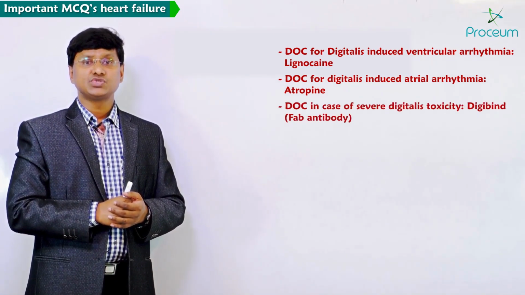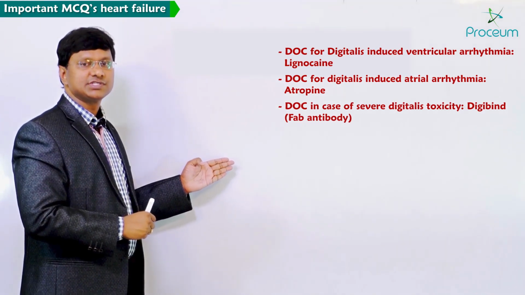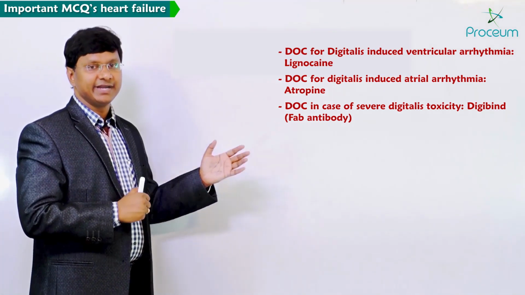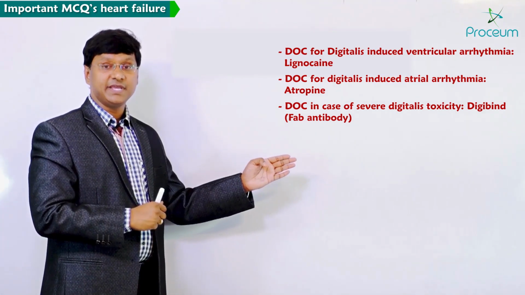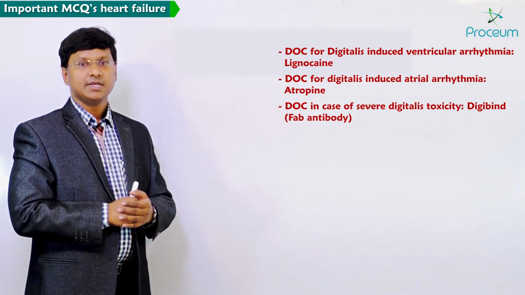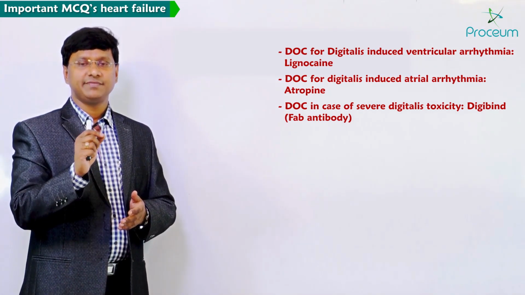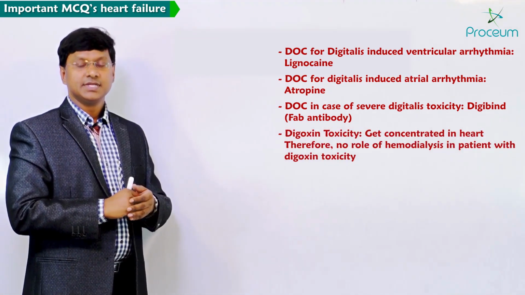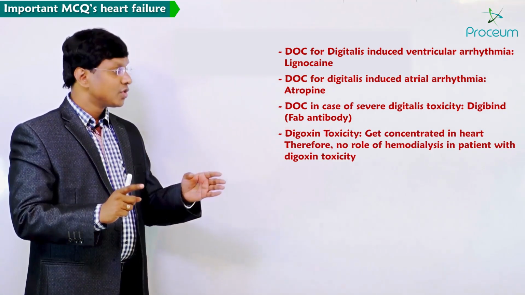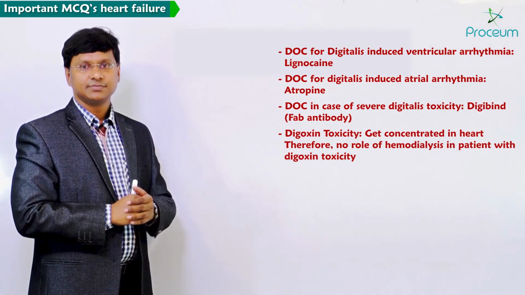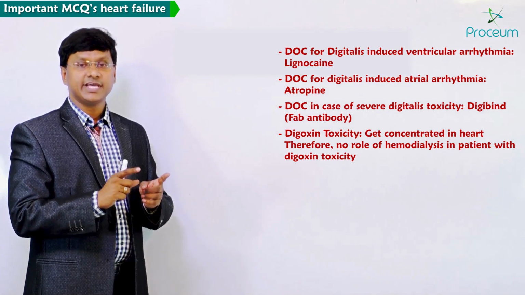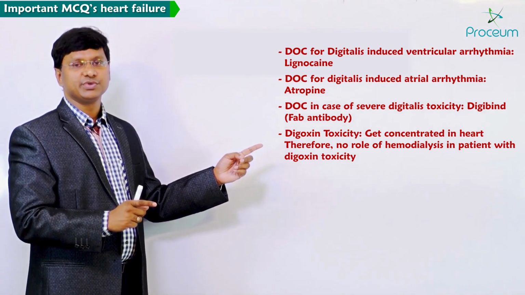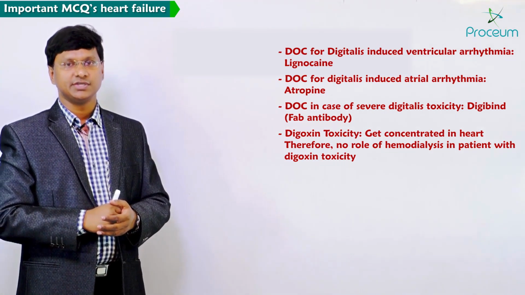Whereas in case of a very severe toxicity caused by digitalis, the drug of choice is digibind. It is a FAB antibody. And remember, in case of digoxin toxicity, digoxin gets concentrated in the heart. So that is the reason why there is no role of hemodialysis in patients with digoxin toxicity.